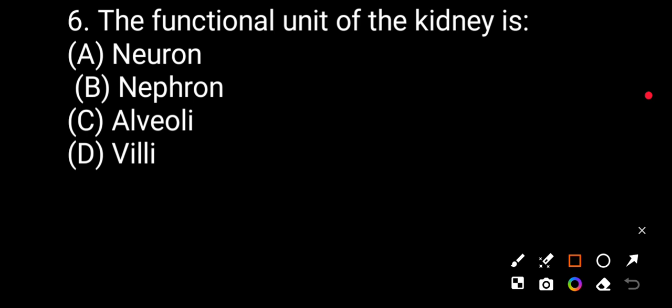Question number six. The functional unit of the kidney is neuron, nephron, alveoli, villi. The correct answer will be nephron. Nephron is the unit of the kidney.